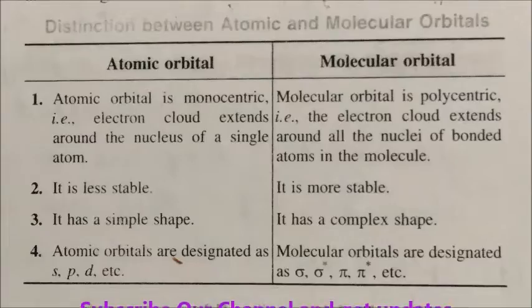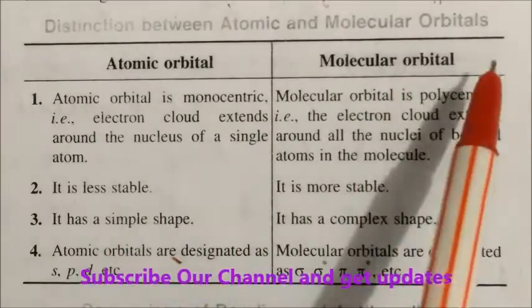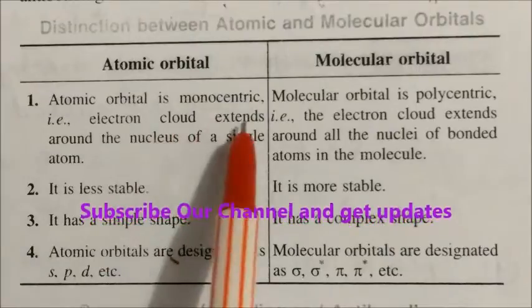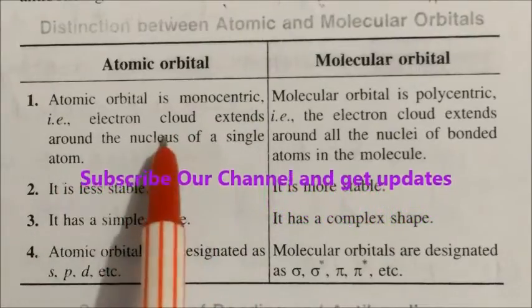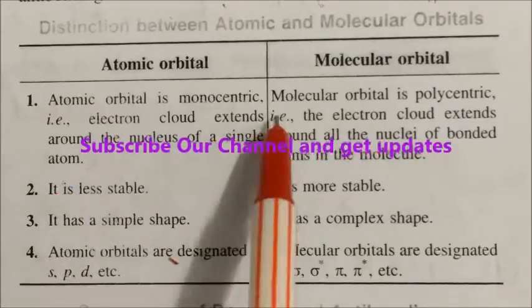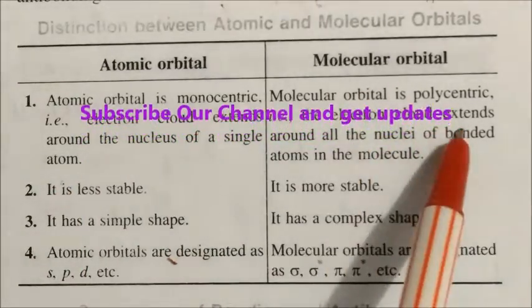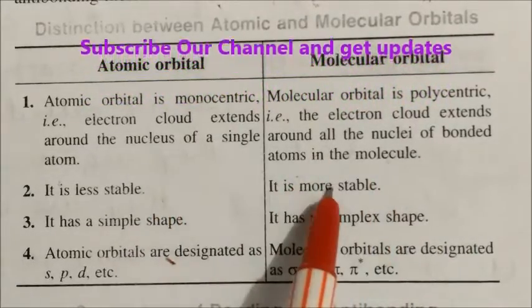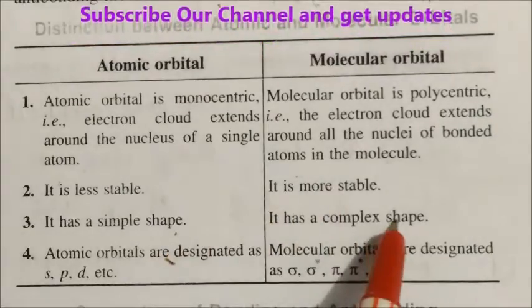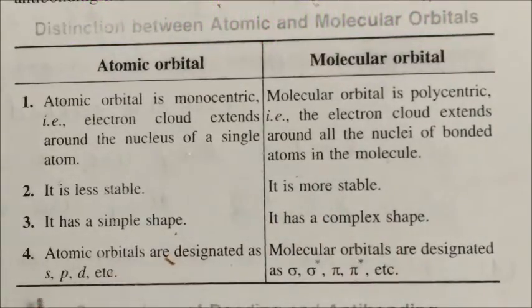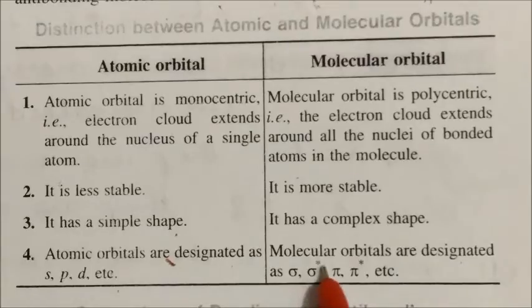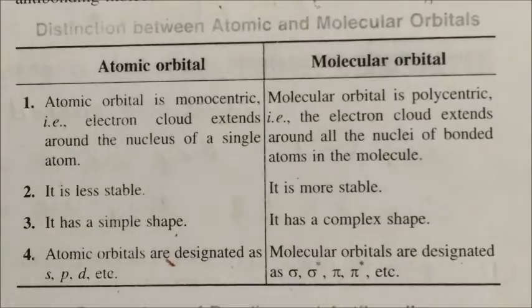Now let us compare atomic orbitals and molecular orbitals. What is the basic difference between them? Atomic orbitals are monocentric, meaning the electron cloud extends around the nucleus of a single atom, whereas molecular orbitals are polycentric, meaning electron clouds extend over all the nuclei of the bonded atoms in the molecule. Atomic orbitals are less stable, molecular orbitals are more stable. Atomic orbitals have a simple shape, molecular orbitals have a complex shape. Atomic orbitals are designated as s, p, d, f, whereas molecular orbitals are designated as sigma, sigma star, pi, pi star, delta, delta star, etc. So these are the basic differences.